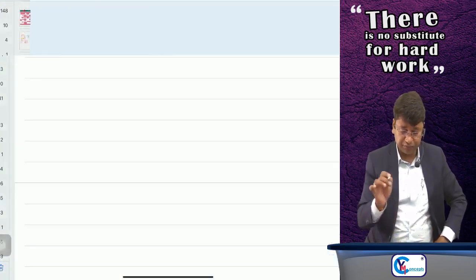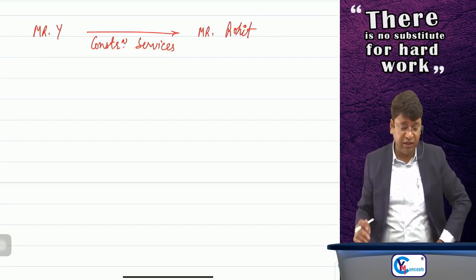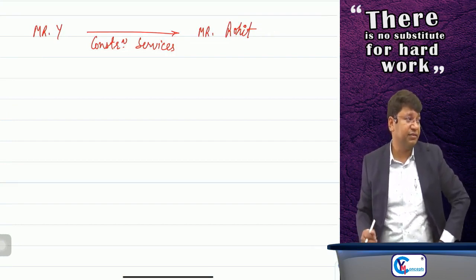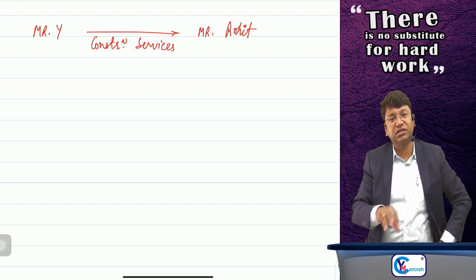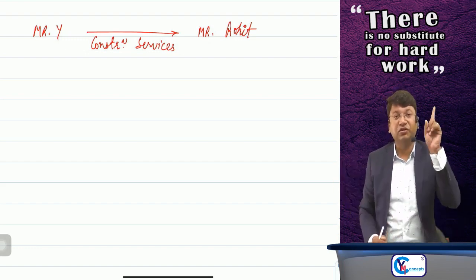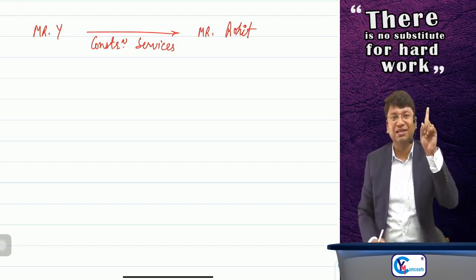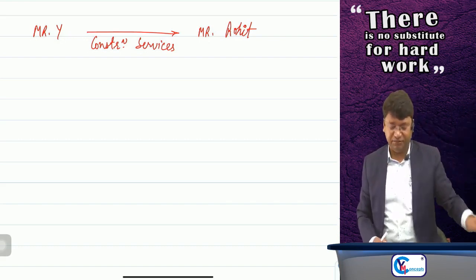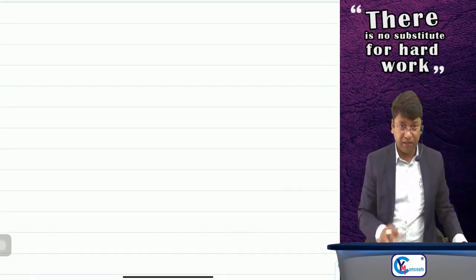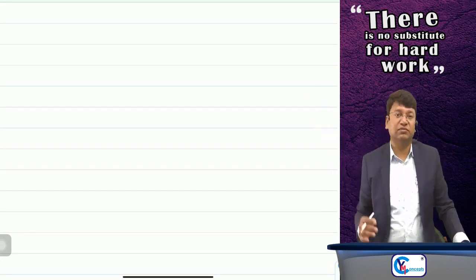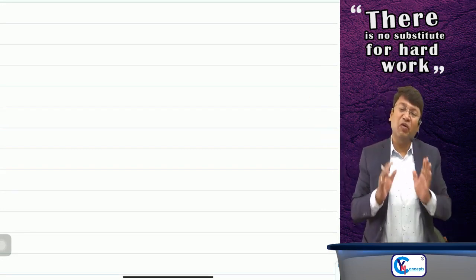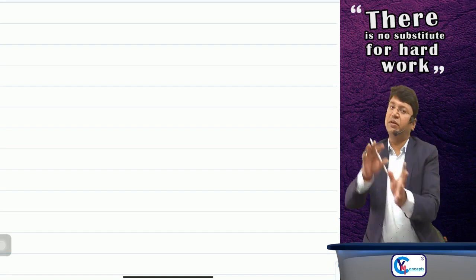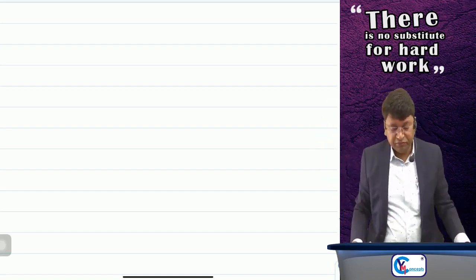Now, sir, Mr. Y is providing construction services to Mr. Rohit. So it was construction of a complex, building, civil structure or a part thereof. That's it. It is a supply of service. That's it. Now, the second part was, I'm teaching you the second part, and why I'm doing part 1, part 2, this I'll explain to you after some time, 5 minutes.